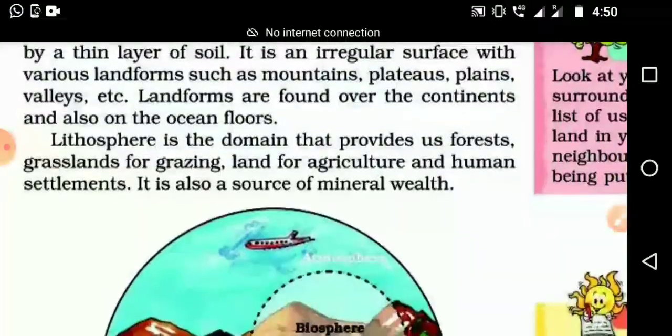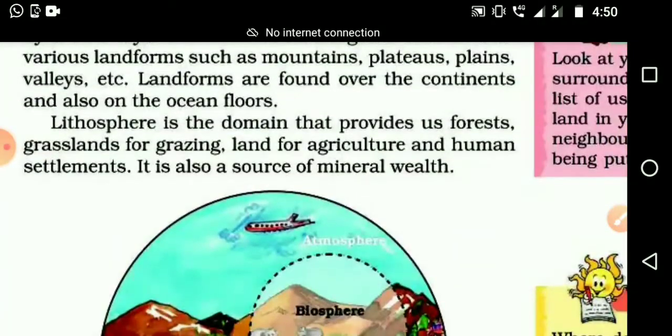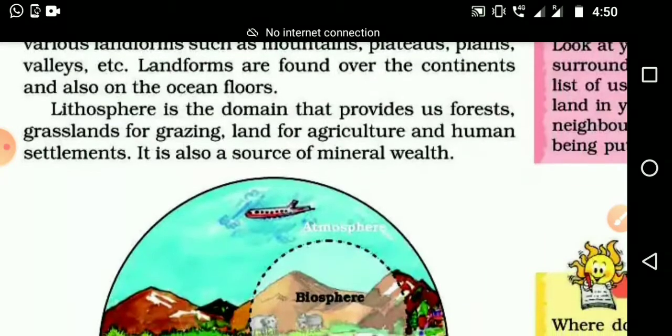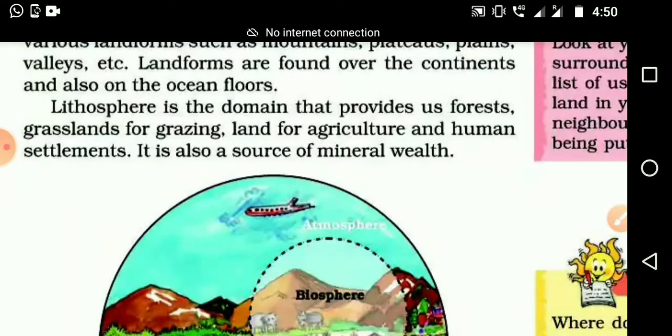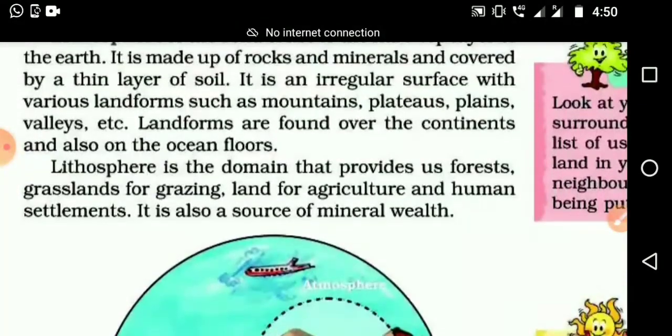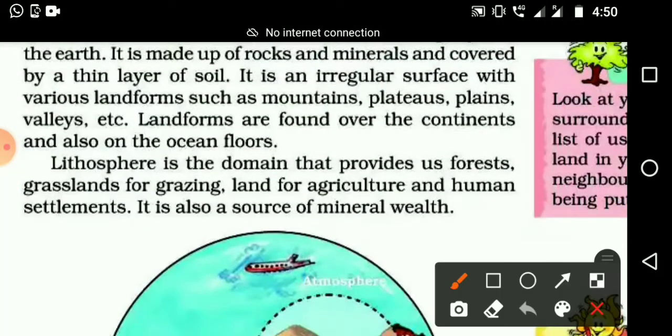Okay, next paragraph. Lithosphere is the domain that provides us forests, grasslands for grazing, land for agriculture and human settlement. It is also a source of mineral wealth. Maximum things we get from nature, we get from lithosphere. Our forest, agriculture land, grazing land are part of lithosphere.